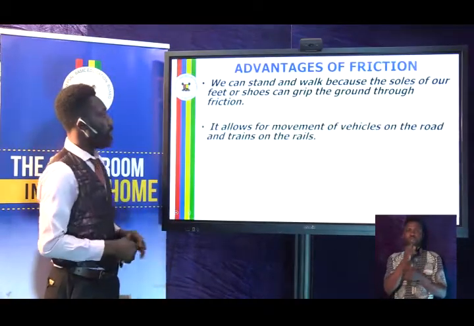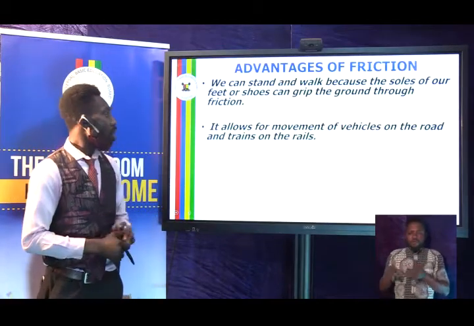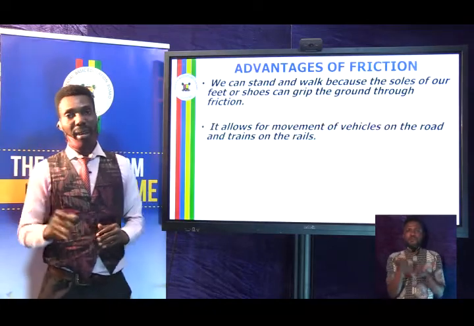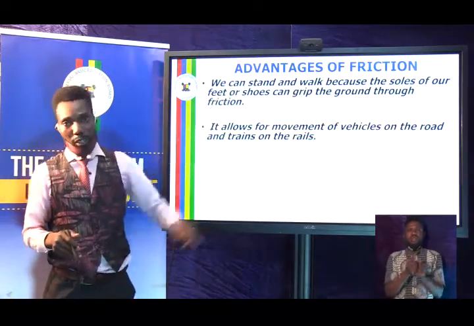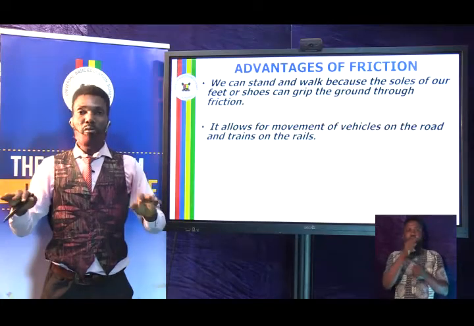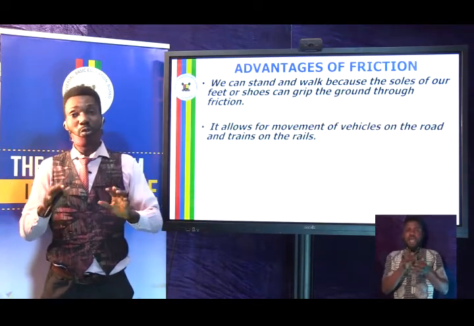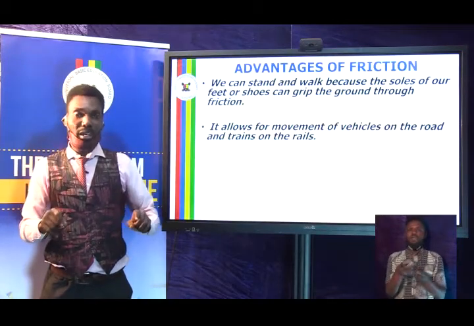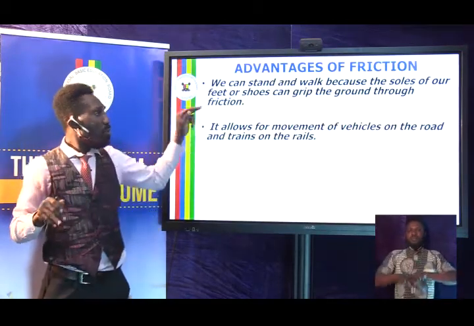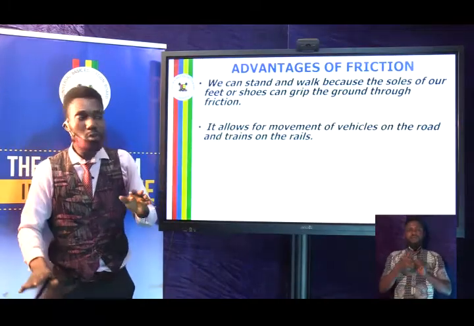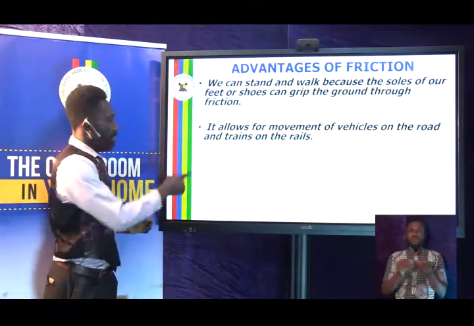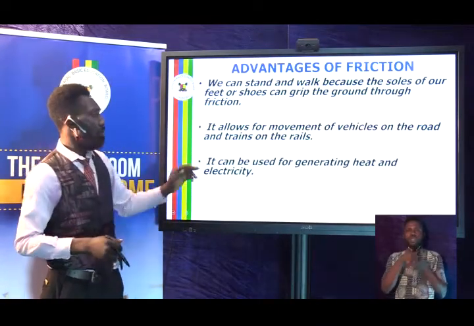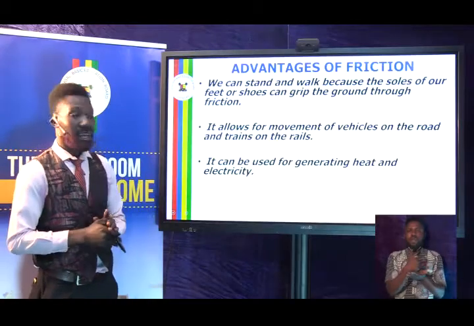The second one is this: it allows for movement of vehicles on the road and trains on the rails. The movement of vehicles will be made easy with the help of friction. That is why when rain falls, they advise the drivers not to speed at all because of the slippery ground, and it can cause damage to the car and to the people in the car. So with the help of friction, it helps the vehicles to move easily and safer. Likewise, the trains on the rails. That's another advantage.